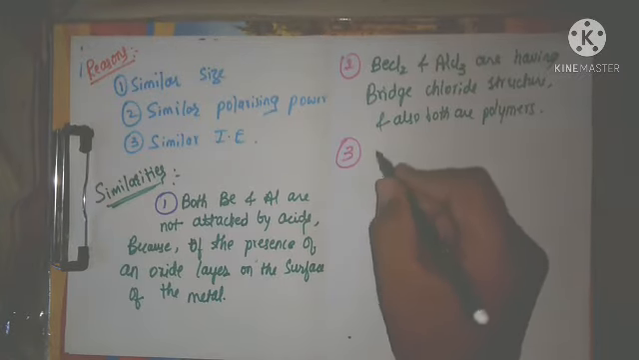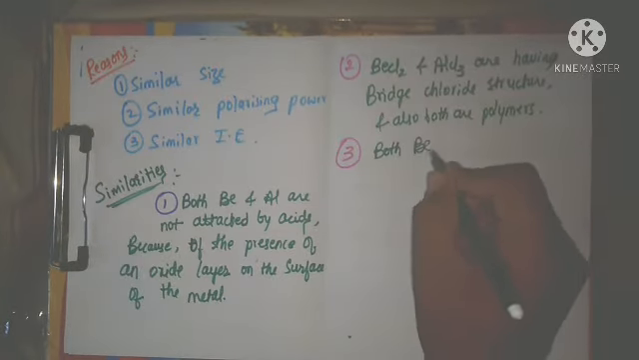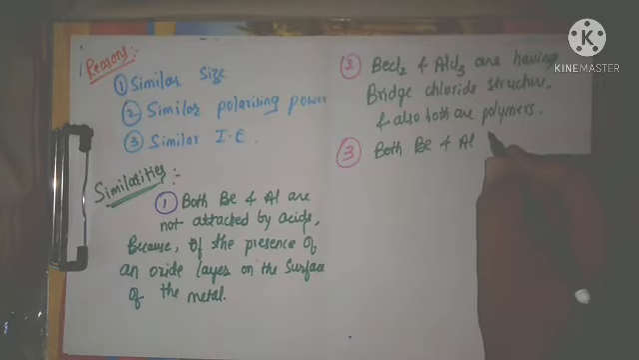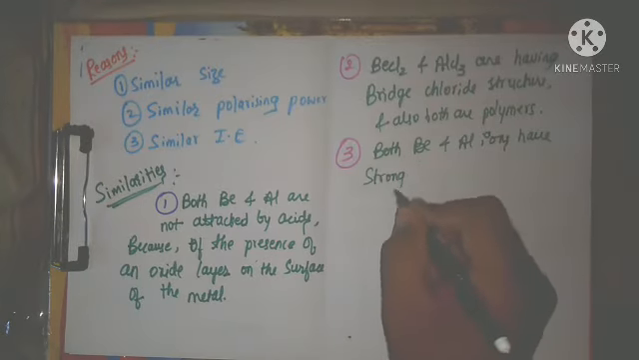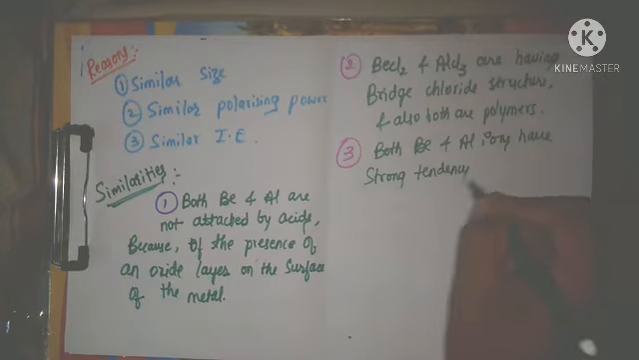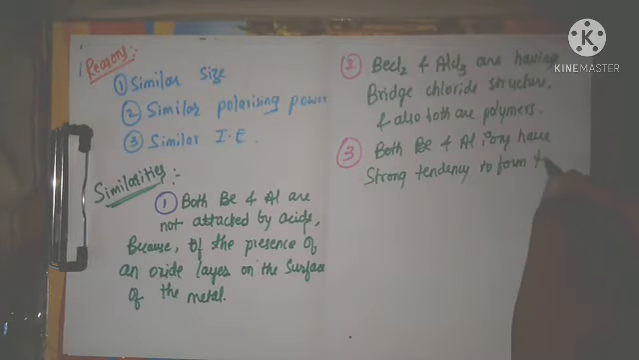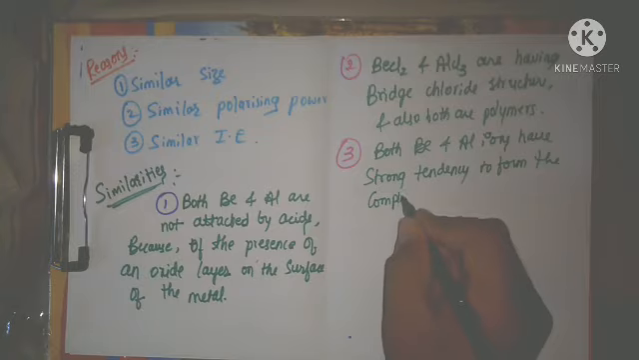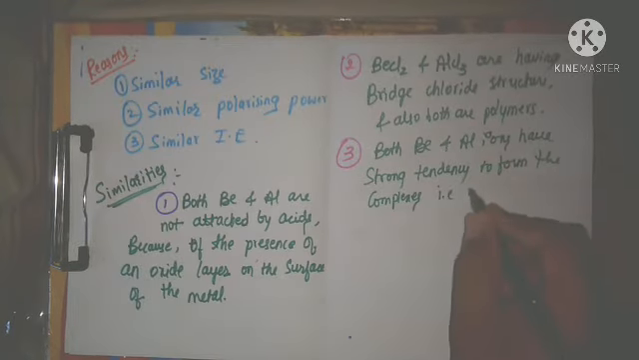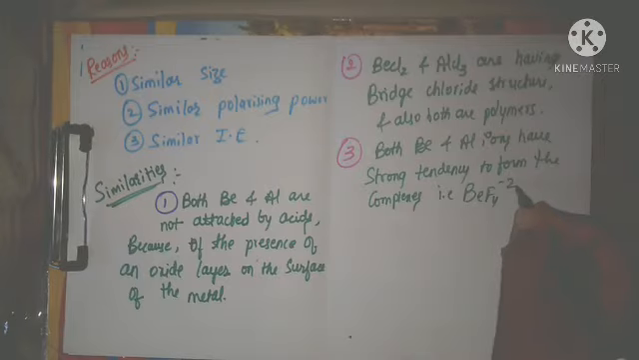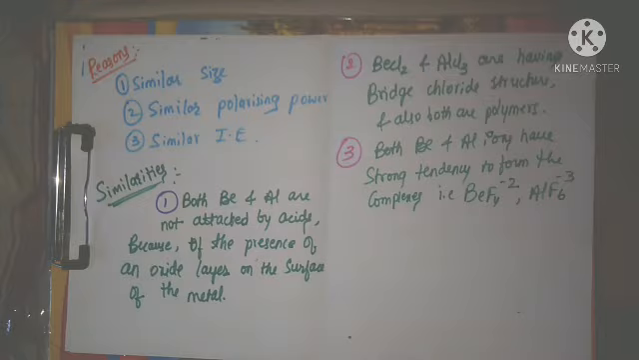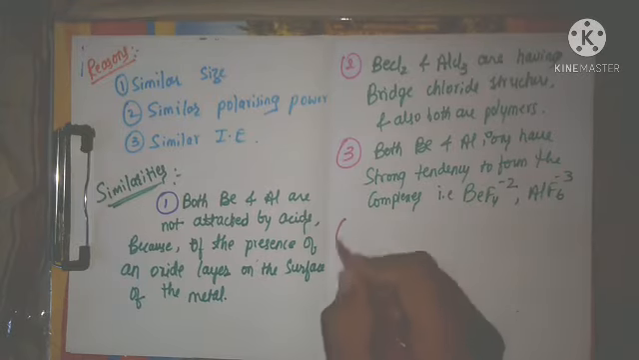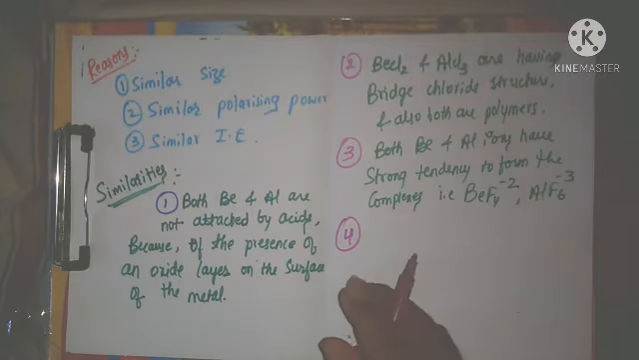Both beryllium and aluminum ions have a strong tendency to form the complexes, that is BeF4 2-, AlF6 3-, etc., in this way. Right, now the last one we will discuss, the fourth similarity between beryllium and aluminum.